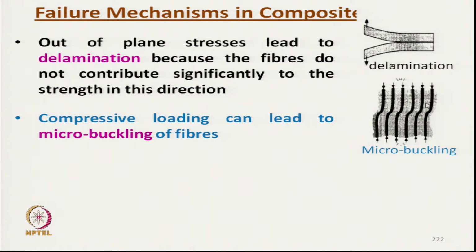So, that results in micro buckling. This is one of the reasons of composite failure due to high pressure.